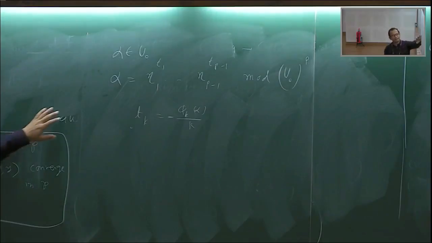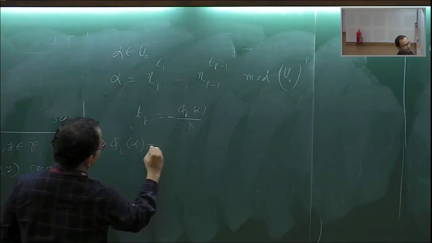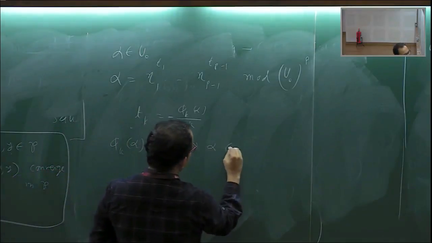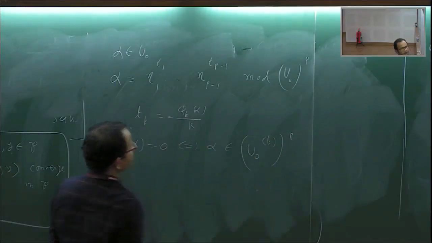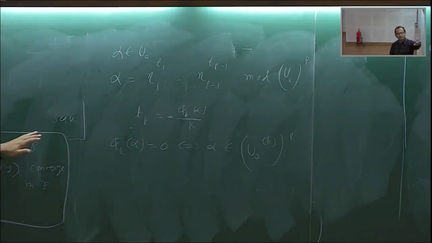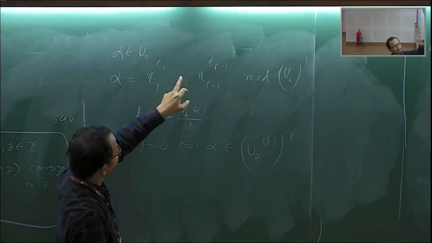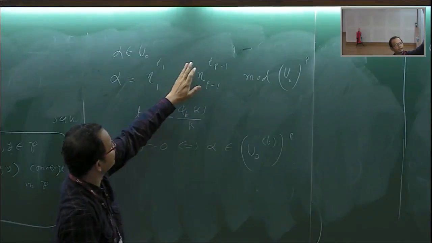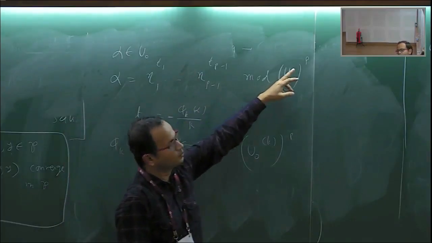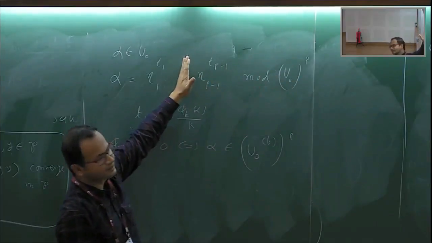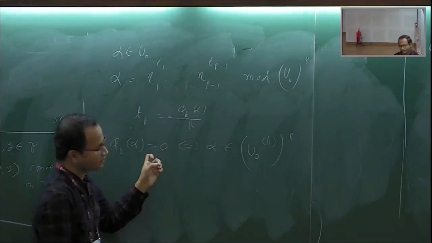Okay, so this can be easily computed, but what we need is that suppose phi k alpha is 0. The important thing is that if phi k alpha is 0, that will mean alpha belongs to u naught k to the power p. Okay, because of all this. If phi k alpha is 0, then its component in the kth component will be 0. So in the kth component, it is actually a pth power, because I'm doing it modulo pth power. So if I look at its kth component, then this will be trivial if phi k alpha is 0.